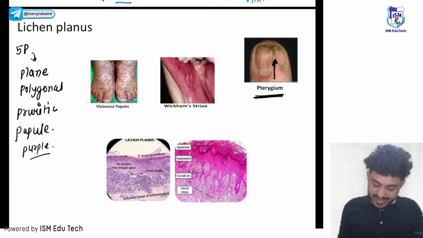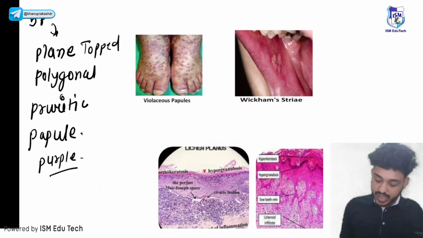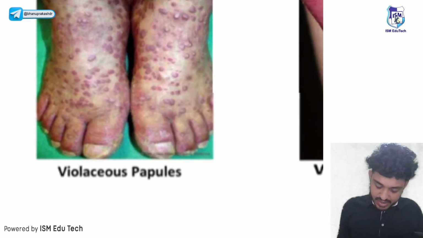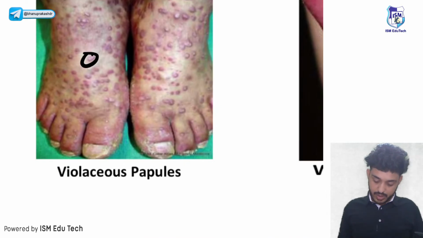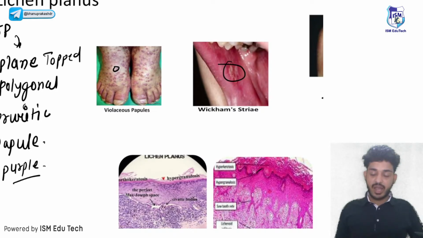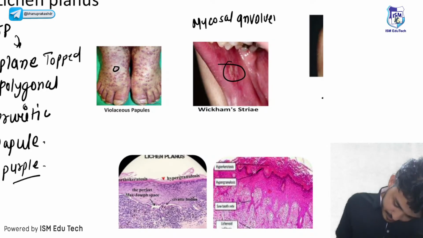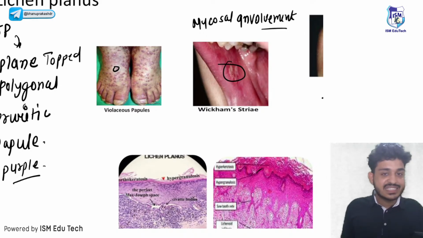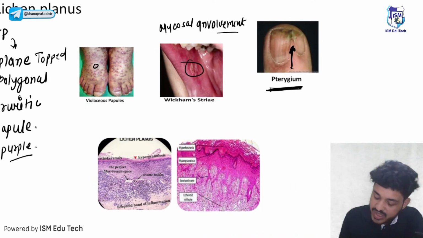You can see these lesions are flat topped. Look here at the lesions, guys. These lesions are purple and flat topped. These are violaceous lesions. One more thing, that is your Wickham striae. There will be mucosal involvement, and a reticular lacy pattern, that is your Wickham striae. Pterygium is very important.